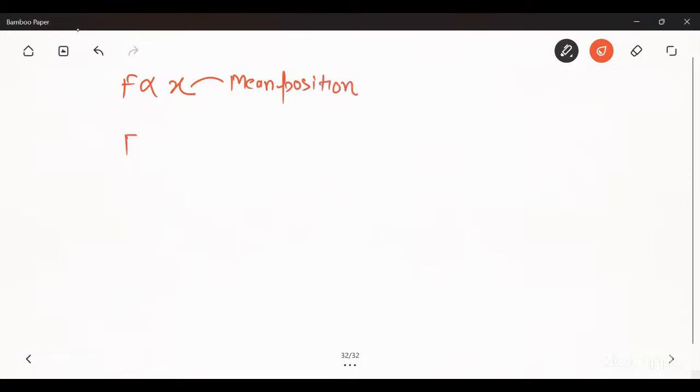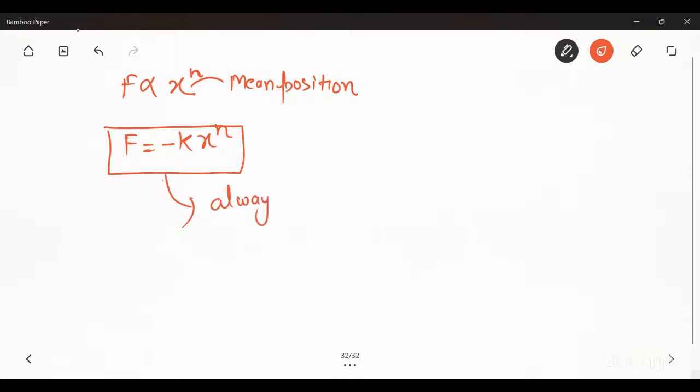So when we remove the sign of proportionality, we get F is equal to minus k x to the power n. F is directly proportional to x to the power n, where x is the displacement from the mean position at any time. The force always acts towards the mean position.